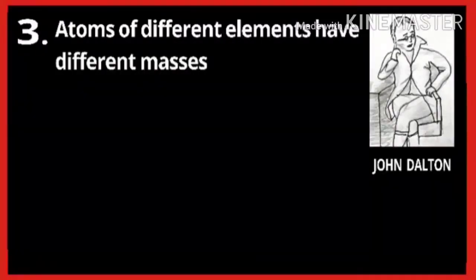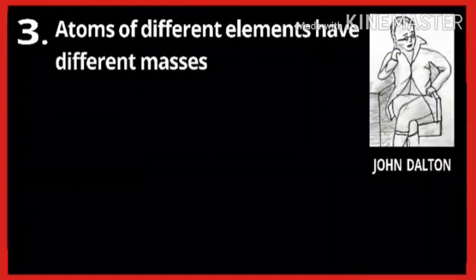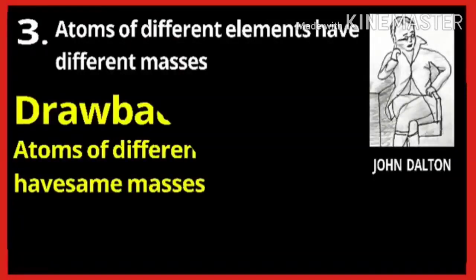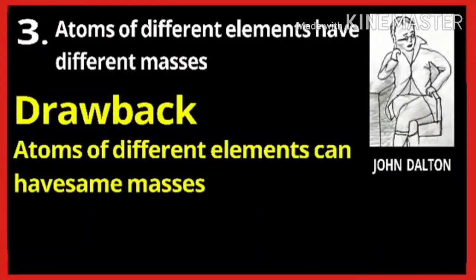The next point is that atoms of different elements have different masses. But there is the existence of isobars, and we know that isobars are the elements which have the same mass number but different atomic number. In this universe such atoms exist.